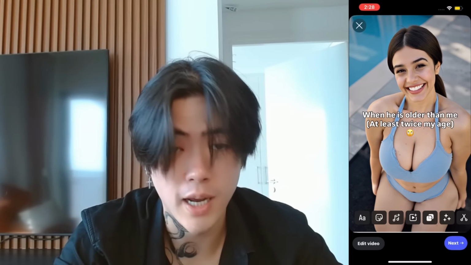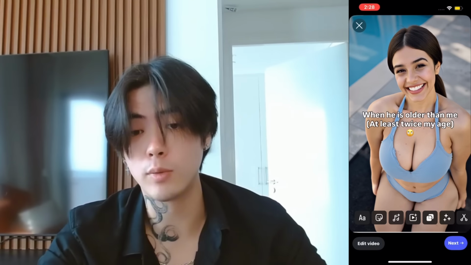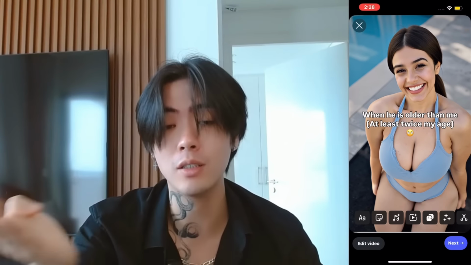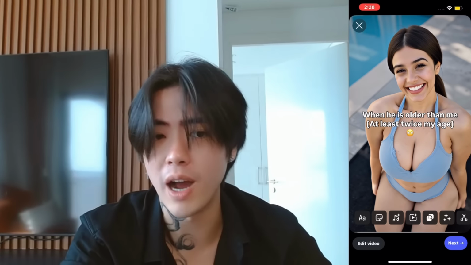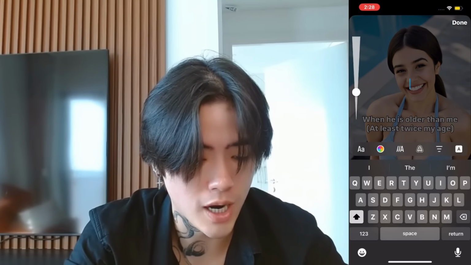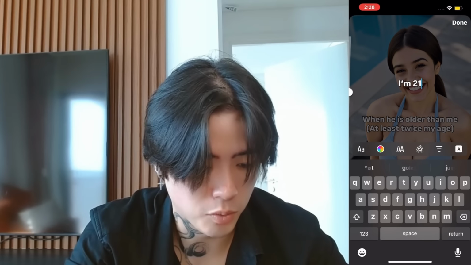Okay, nice. And now we can still find a way to add a call to action. This just helps to convert even more people, sending you a DM or stalking your profile or leaving you a follow. So this is very important. Now I can add a text like, I'm 21 and new.